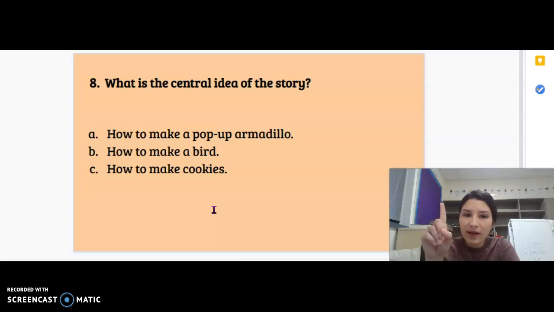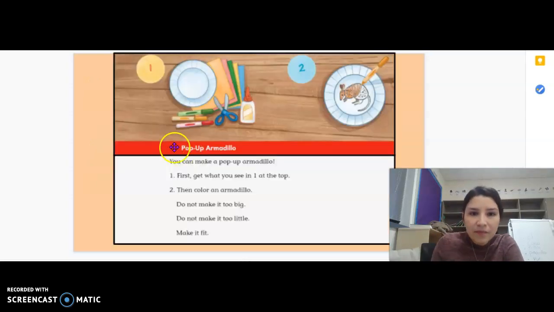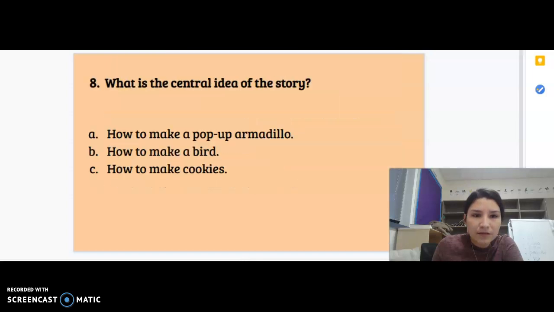What do you think? A, it's even in the title right here. Pop-up armadillo. You can make a pop-up armadillo. And then we went over the different steps. So A, how to make a pop-up armadillo.